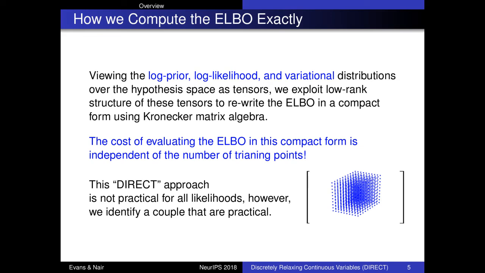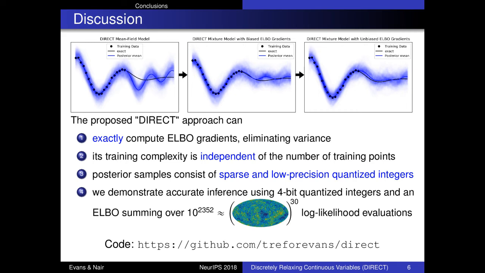We call this the direct approach, and while it is not practical for all likelihoods, we identify a couple of models that are practical, for example, the popular class of generalized linear models with a Gaussian likelihood. In summary, the proposed direct approach enables exact computation of ELBO gradients, eliminating variance and allowing the use of quasi-Newton optimization methods. Its training complexity is independent of the number of training points, permitting inference on large datasets, and its posterior samples consist of sparse and low-precision quantized integers, which permit inference on hardware-limited devices.